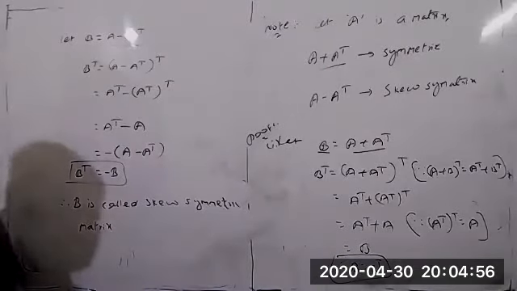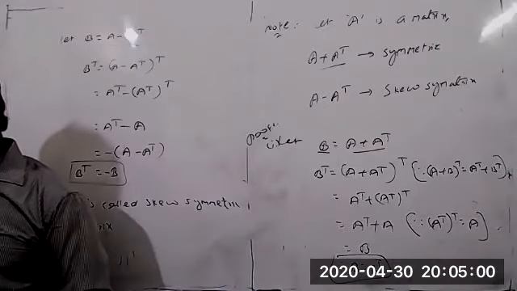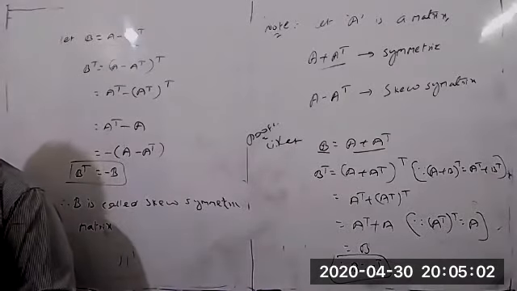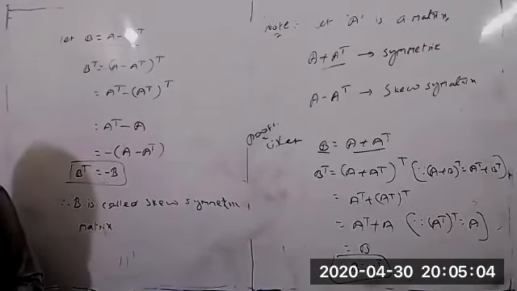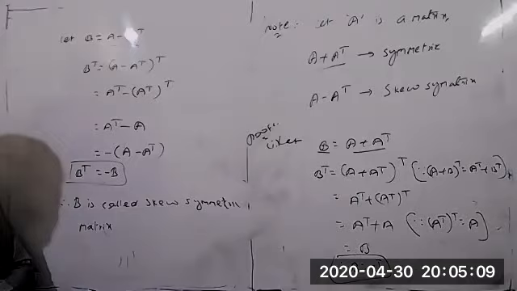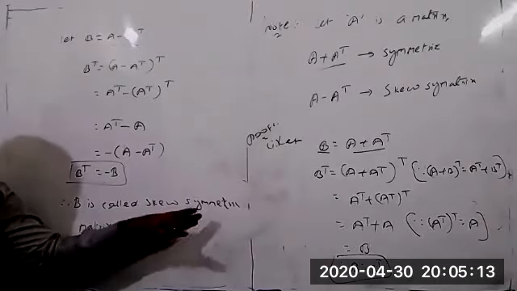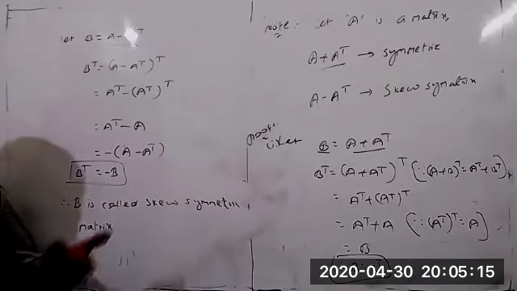The proof of that: A is any matrix. Then A plus A transpose is always symmetric, and A minus A transpose is always a skew symmetric matrix. How to prove it? Let B equal A plus A transpose.